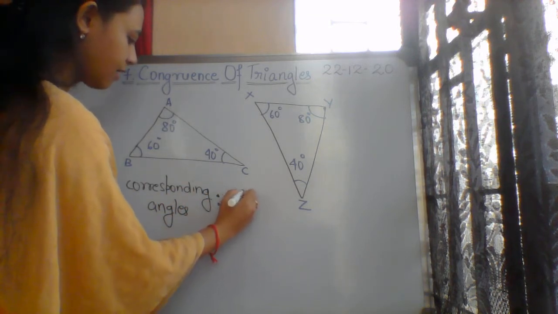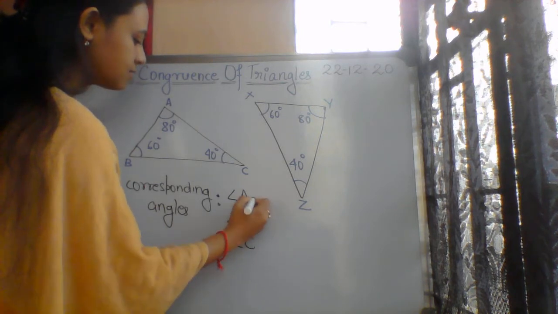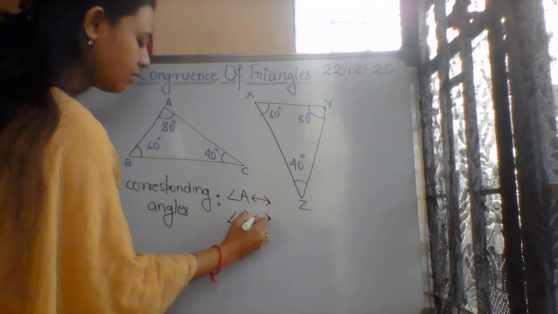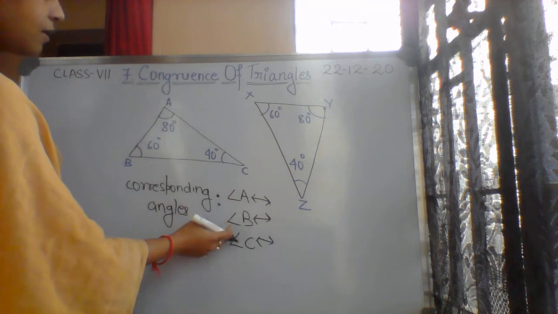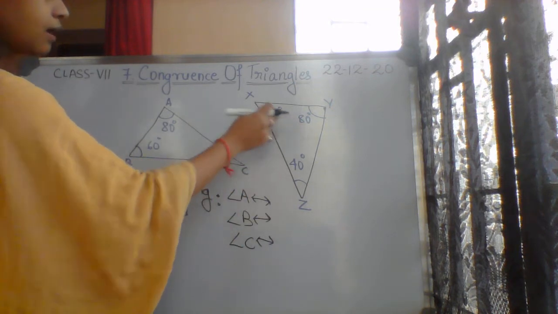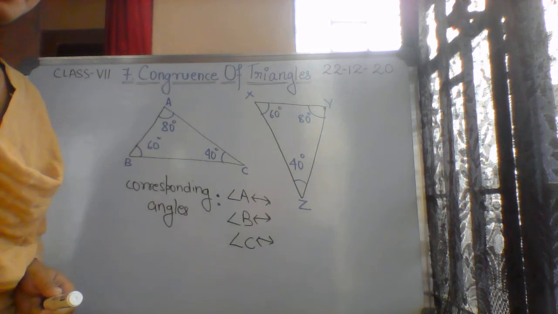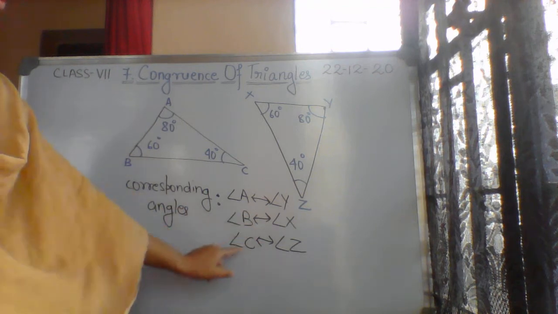So we have angle A, angle B, angle C. Now quickly pause the videos and write down what are the corresponding angles to angle A, B and C for the triangle XYZ. Pause the video and write. Okay, then match it out.